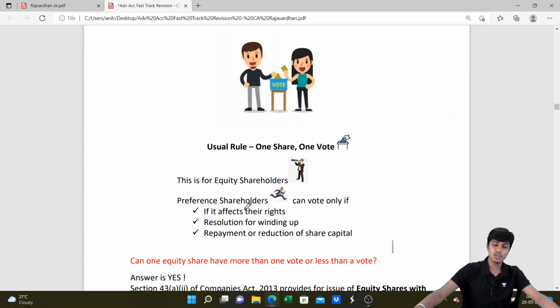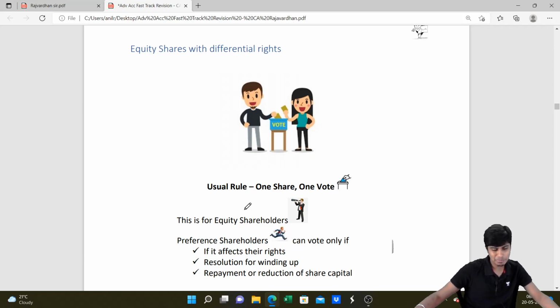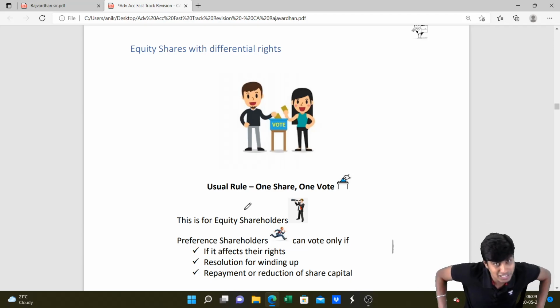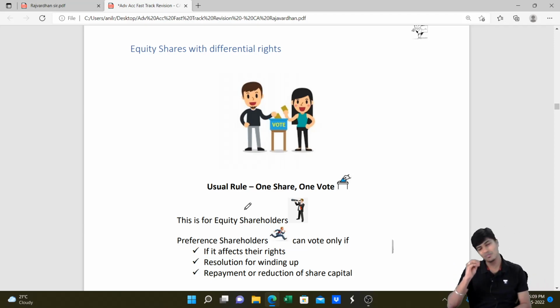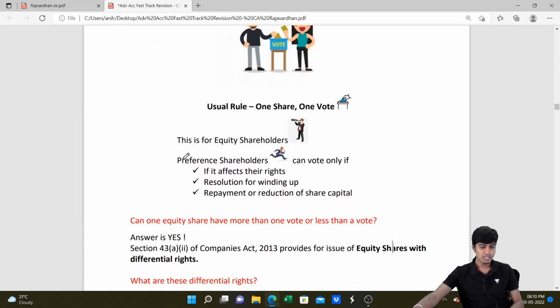There's another small cute little part of your buyback chapter, that is equity shares with differential rights. This is again another topic on which questions will come. Easy to do, very easy to do questions, but 5 marks will come in the exam. One more very lightly taken part of the syllabus, which people can't even know where it came from. You get this? So the topic revolves around this: usually one share, one vote. Equity shares get to vote, preference holders don't get to vote.